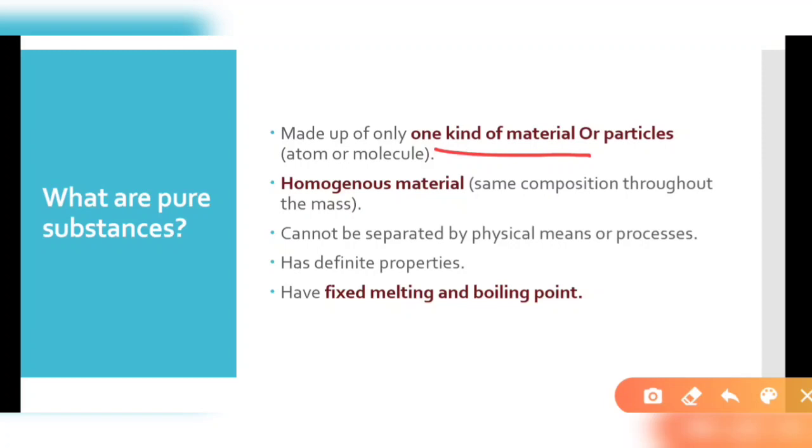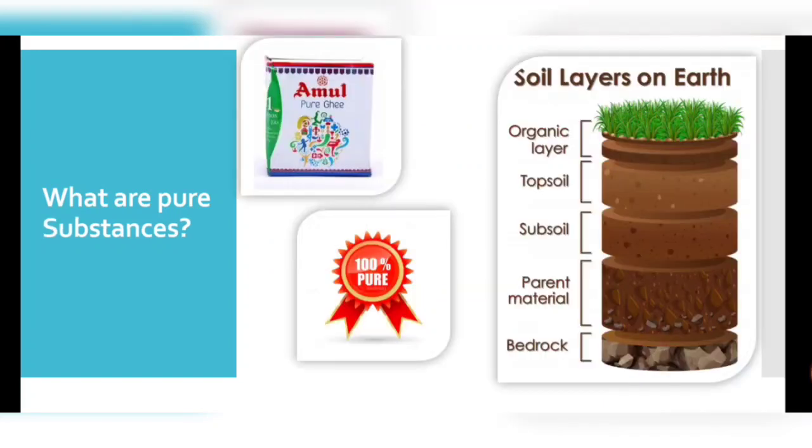According to this, they have definite properties, like a fixed melting as well as boiling point. But if we look at pure ghee or pure milk, they are made up of different kinds of fats present in them, right? Some other substances will be present in the layers of the soil. You will find that even though they come from one parent rock, they consist of many different particles in their different layers.